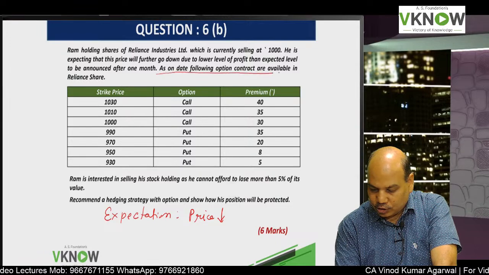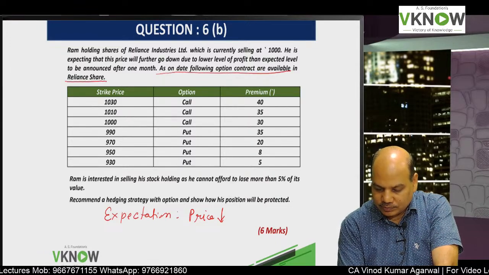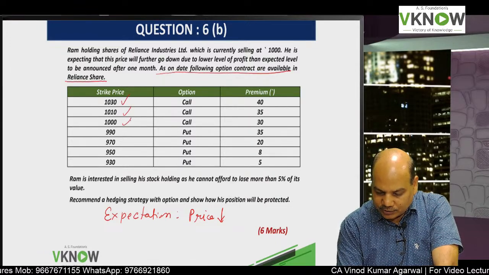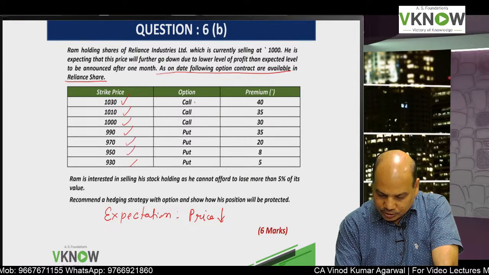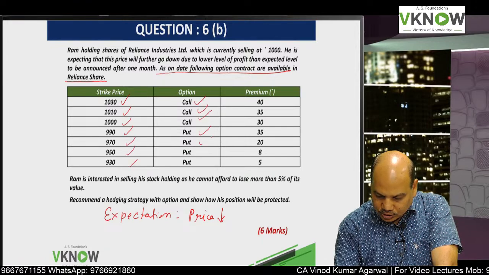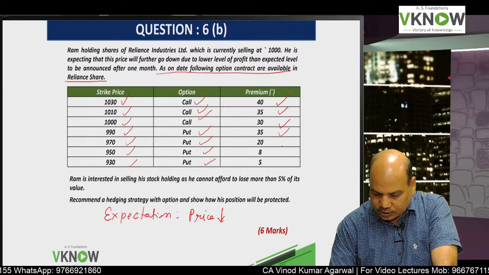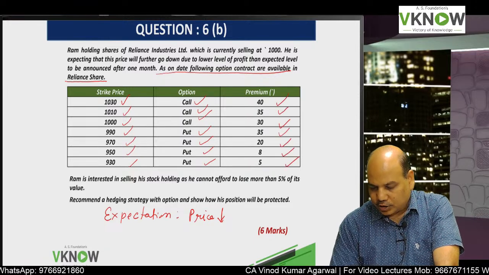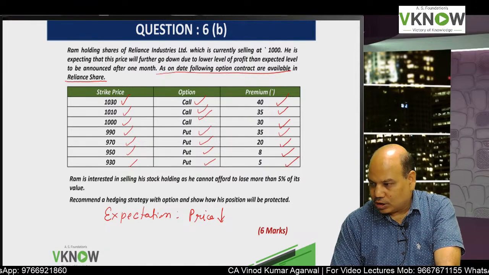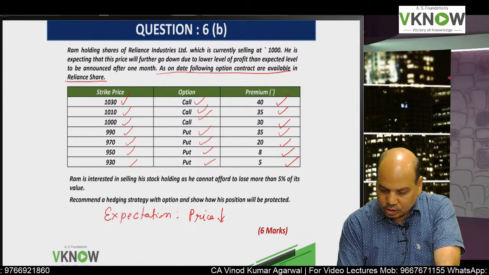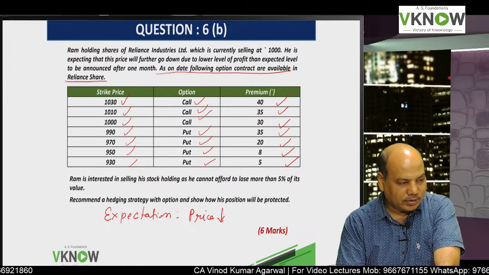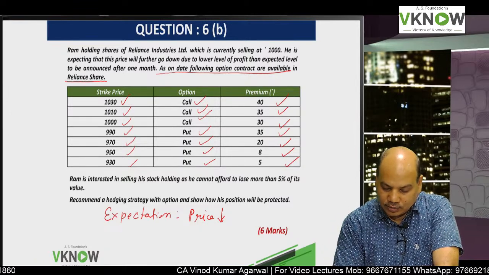As on the date, following option contracts are available. So these are the strike prices, and these are the call options, these are the put options, and these are the premium available for different strike prices on call and put. You don't have to use the entire table, you have to only use the relevant figure.